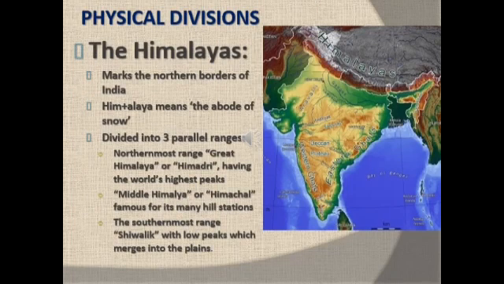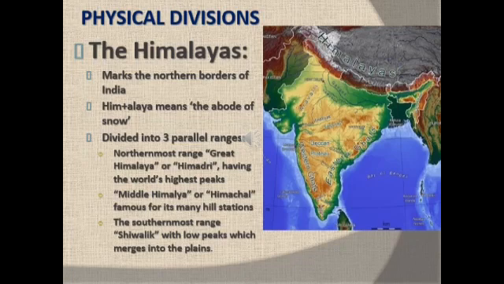Physical divisions of India. India is marked by a diversity of physical features such as mountains, plateaus, plains, coast, and islands. In the north are the lofty snow capped Himalayas. Let us start with the Himalayas. The Himalayas stand as sentinels in the north. Him plus Alaya means the abode of snow.